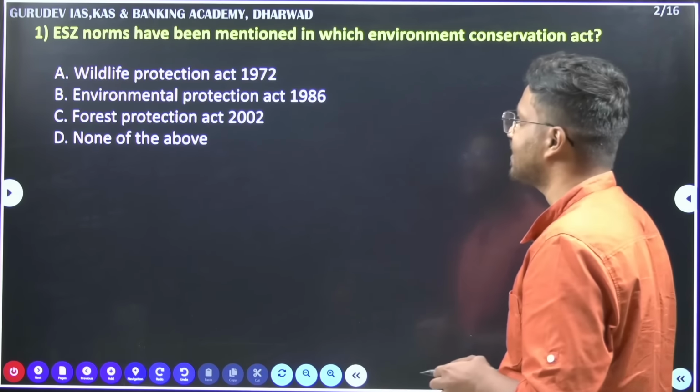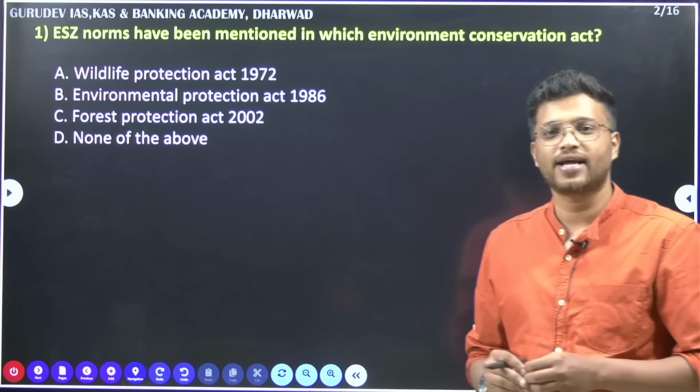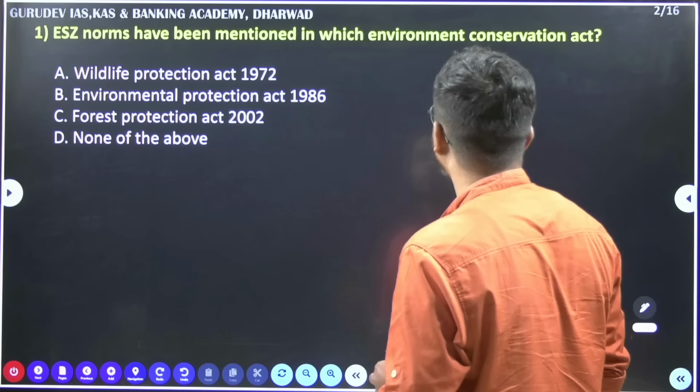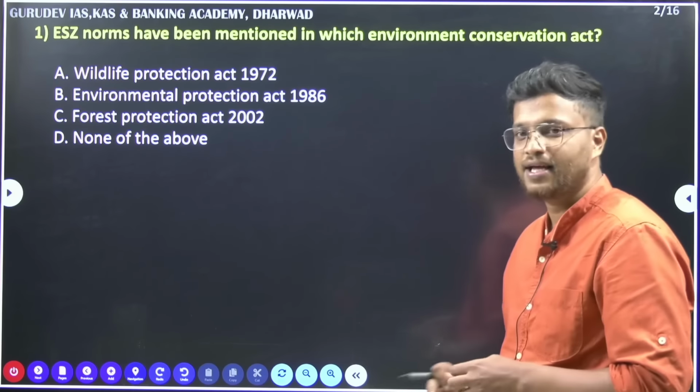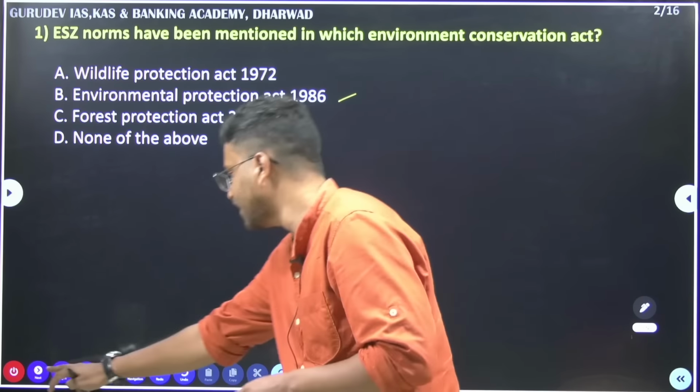First, ESZ norms that we did yesterday. If you have not read about the ESZ norms, you can check it out in yesterday's video. ESZ norms have been mentioned in which Environment Conservation Act? We looked at it yesterday. The answer is B, the Environmental Protection Act of 1986.